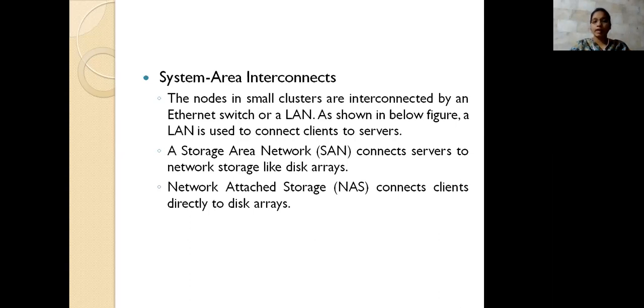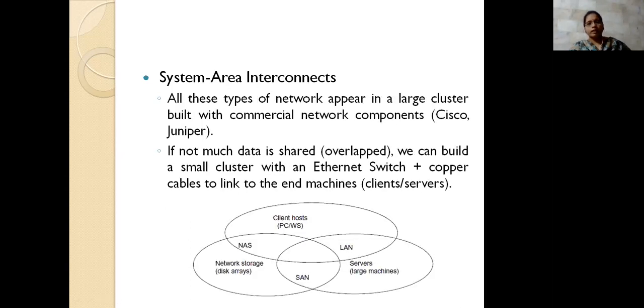Means by using the SAN, we won't connect to the disk arrays directly. By using this NAS, the client will provide the connections to the disk arrays. And next we have representations like this: there's a NAS, and then the network area storage, the LAN is there, and then next the SAN is there. Who will access like that?